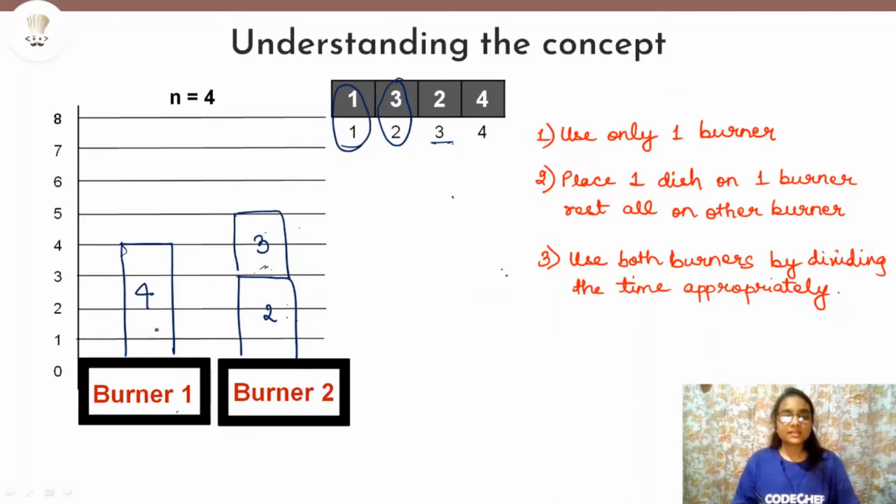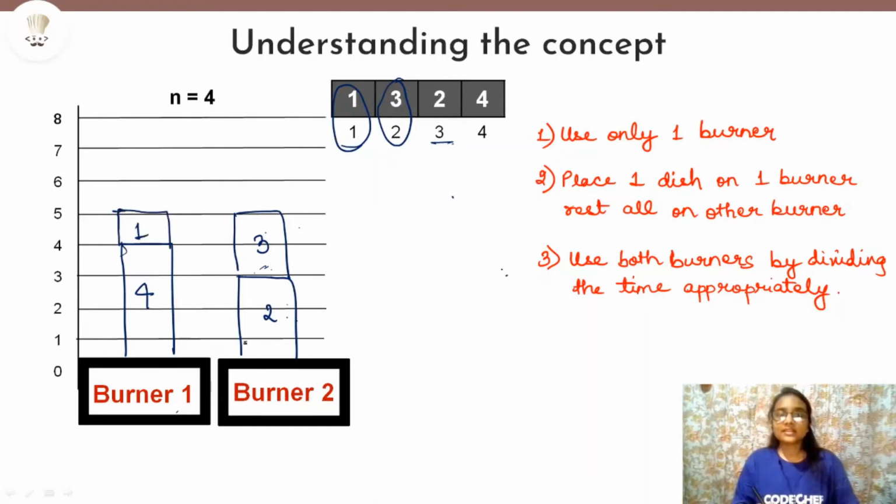Now where should we place it, on burner 1 or burner 2? If we place it on burner 2, then we will increase our time to 6, which is not required and will not be the minimum time, because on burner 1, after 4 minutes the burner will become empty, since dish 4 would have been cooked. But on burner 2, till 5 minutes we have no vacancy. Till 5 minutes burner 2 will be occupied. So we will place dish 1 on burner 1, which takes 1 minute to cook.